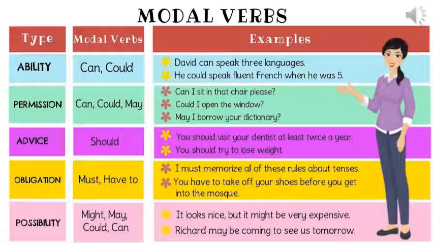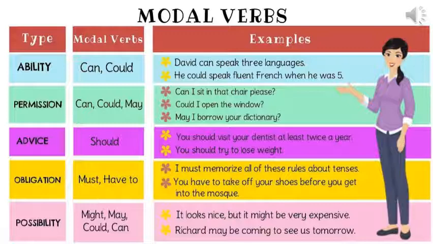Here for the ability we have can and could. Look at the example. David can speak 3 languages. So here we are talking about the present ability, that David can speak 3 languages. So he is capable of it, that's his ability. Another one, he could speak fluent French when he was 5. So we are talking about past ability. When he was 5 years old, he could speak fluently.